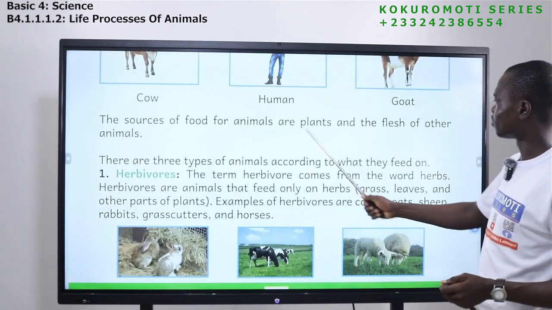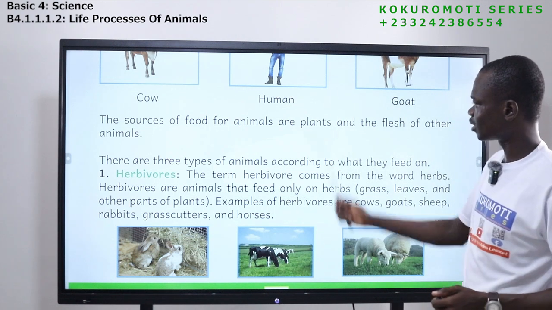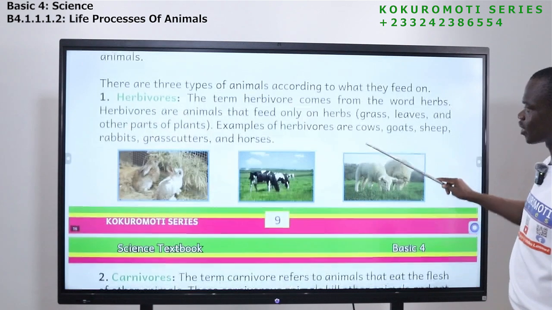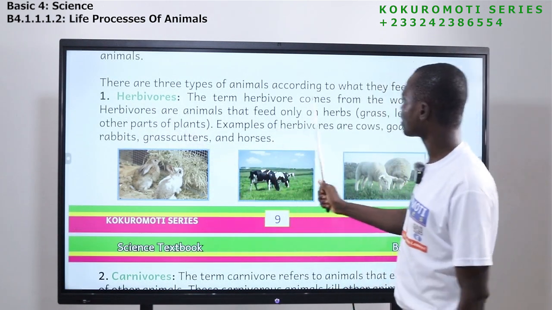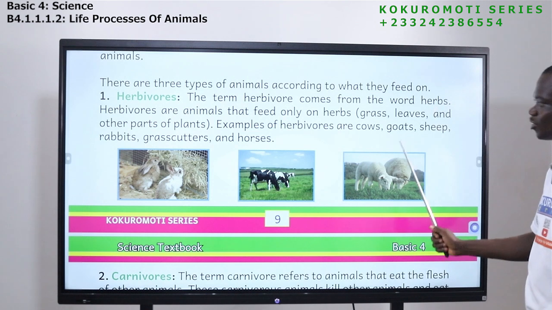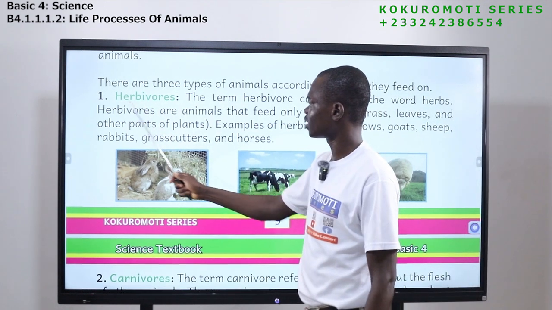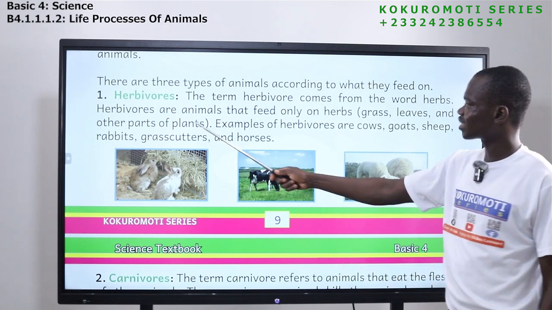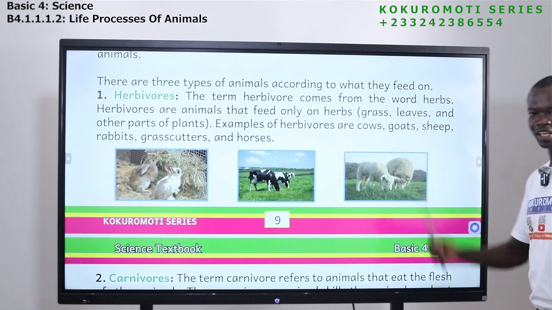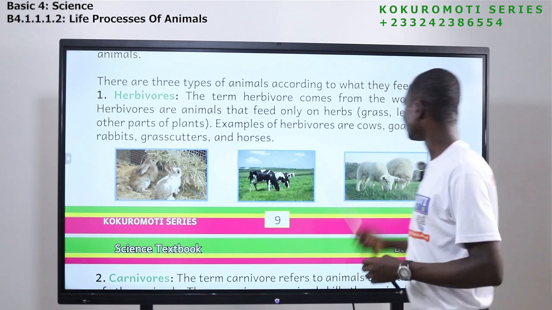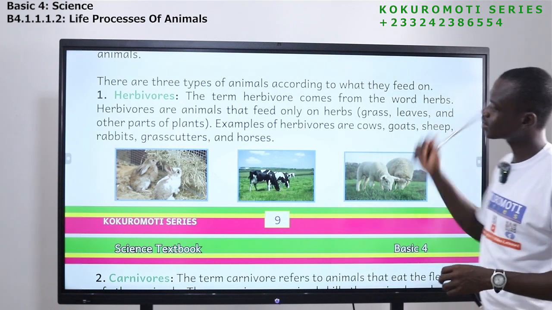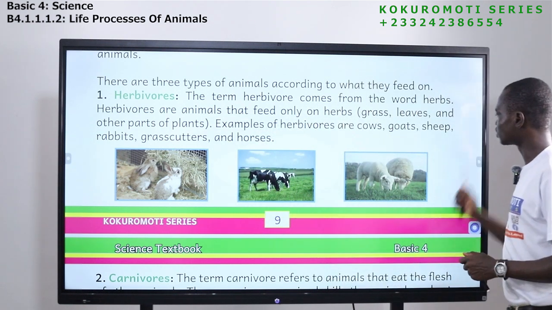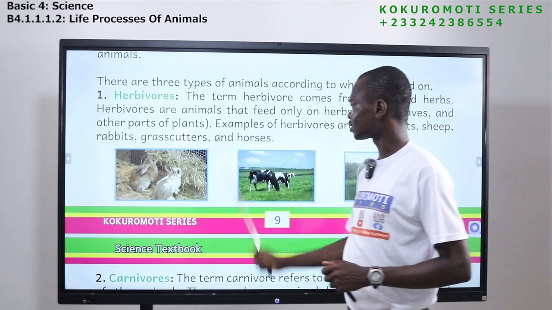The sources of food for animals are plants and the flesh of other animals. There are 3 types of animals according to what they feed on. The first one is herbivores. The term herbivore comes from the word herbs. You know herb. Have you seen herb here? Herbivores are animals that feed only on herbs, or plants. We have grass, leaf, and other parts of plants. Examples of herbivores are cows, goats, sheep, rabbits, grass cutters, and horses.